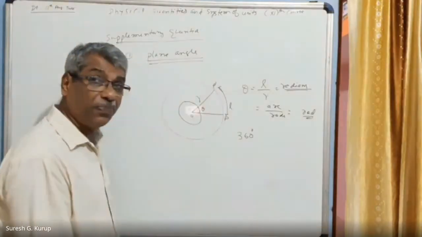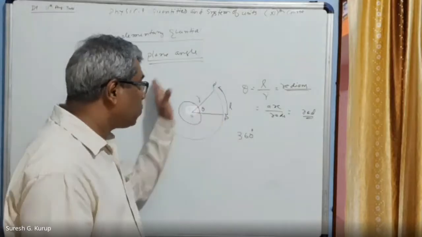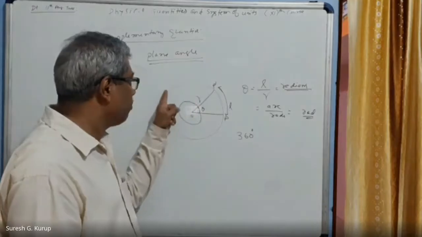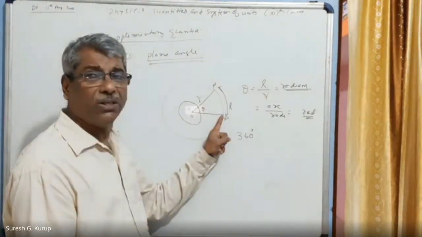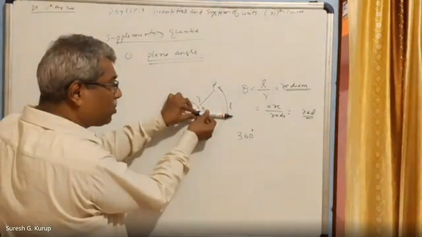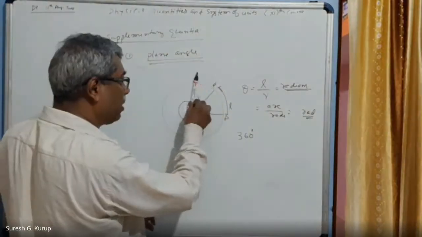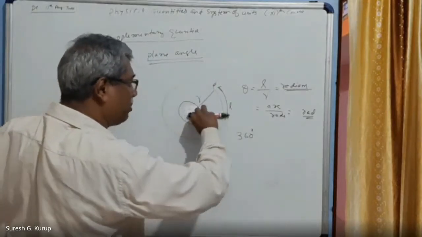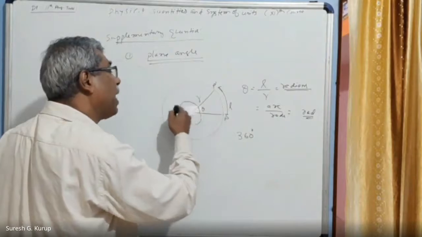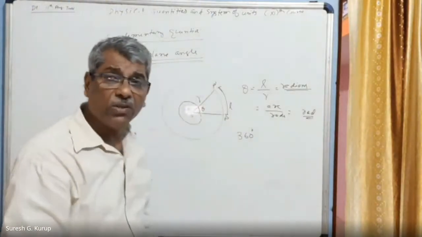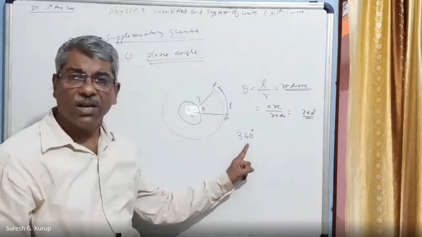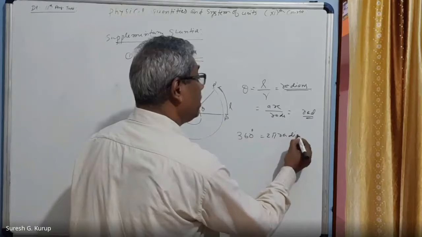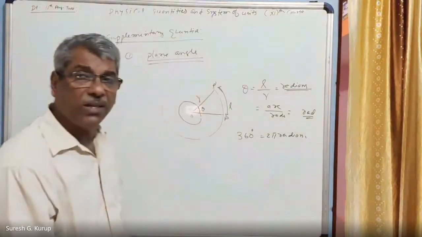That means when the object, the cattle, completes one circular motion, it starts from this point, goes through the circumference and comes back to this point. This radius vector also will move around the circle. Radius means the rope only, no? That will move around and will come back to the same position. How much angle will the radius vector subtend at the center? That is equal to 360 degrees, which is equivalent to 2 pi radians. It is very important. 360 degrees is equal to 2 pi.